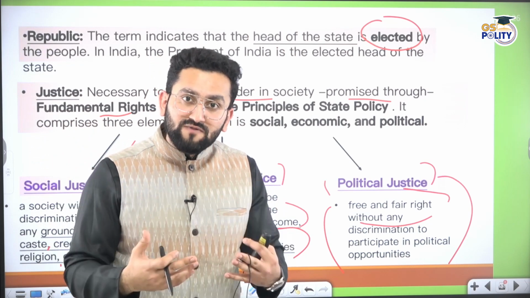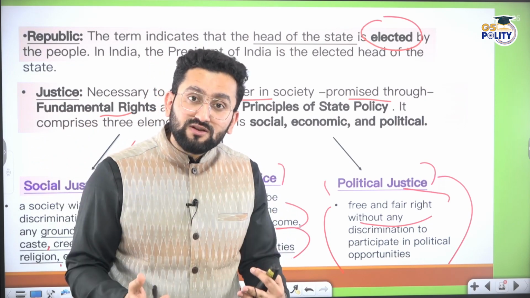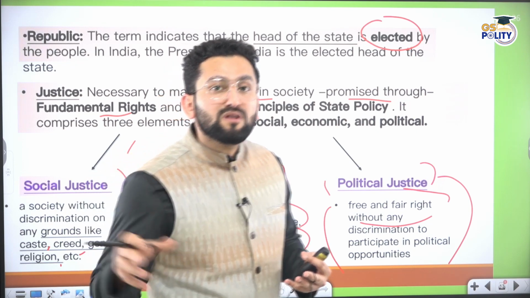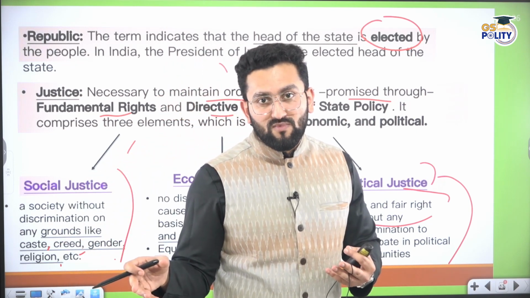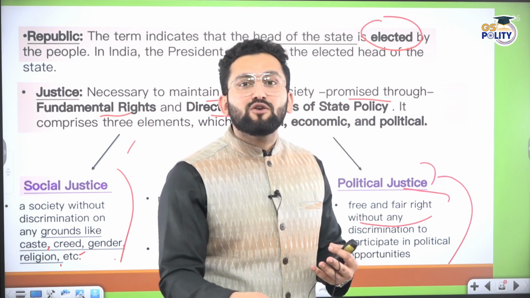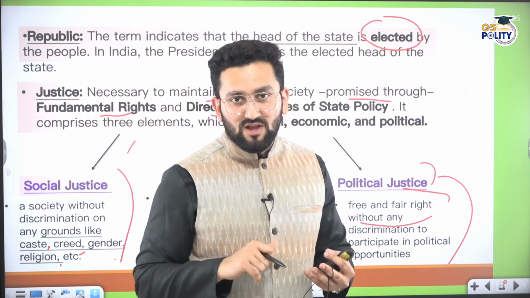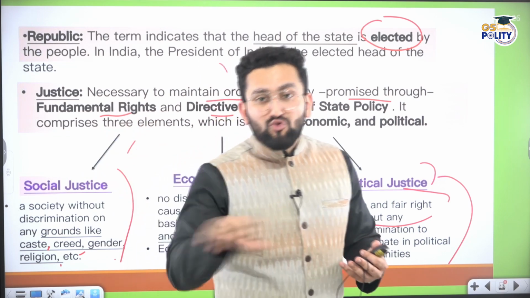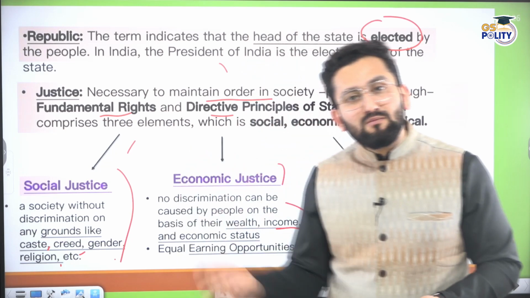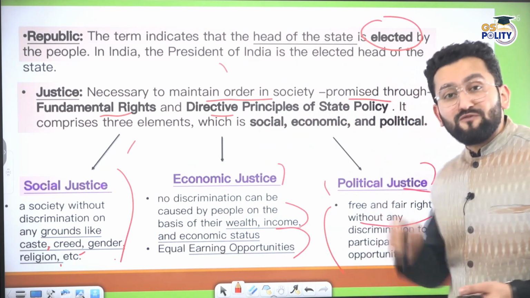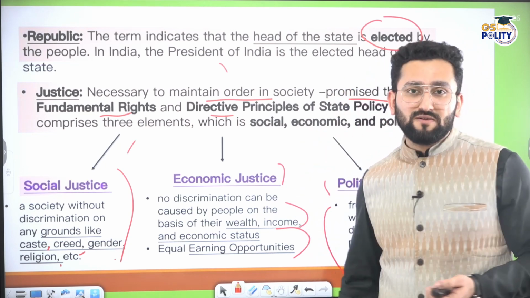If you're not aware of this and you have no interest in this, then, my friends, this society may crumble soon. Because if you are not aware of what is right and what is wrong, then some crooked people will rule the society, and they will crumble the society and weaken our foundation for their own benefit. And that is why the concept of political justice is equally important.